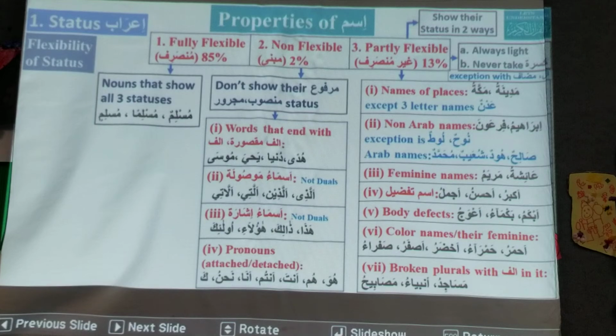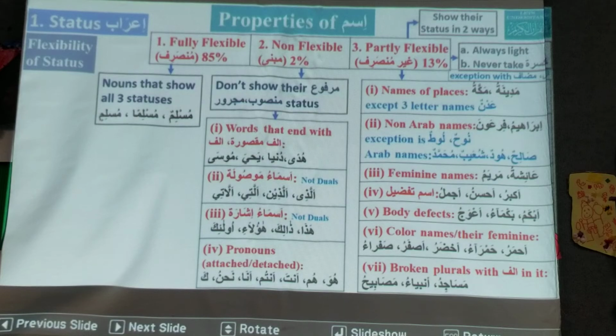Would it be shown like the mudaf in the thing? So it will have a zabar. Like Ibrahimu, what is the status? Marfu. If I say Ibrahima, what is the status? Mansoob. Or Ibrahima can be mansoob, or it can be majroor. Ibrahima. Okay?